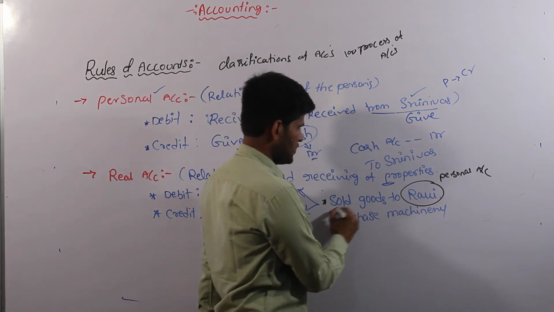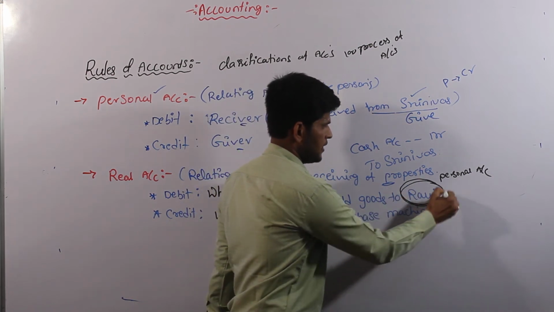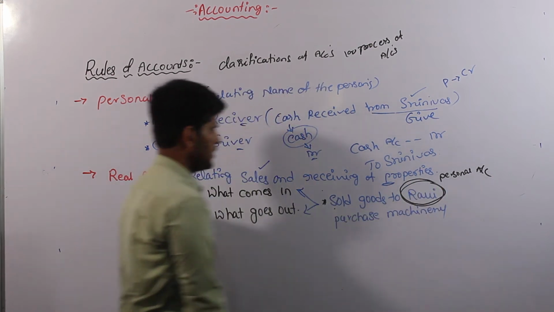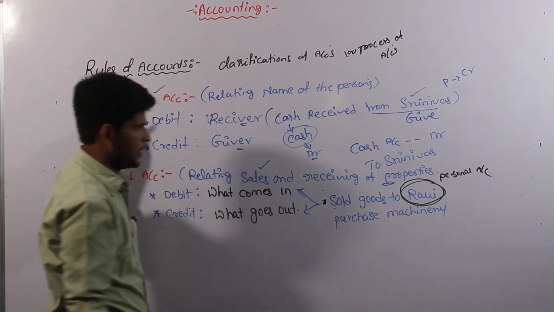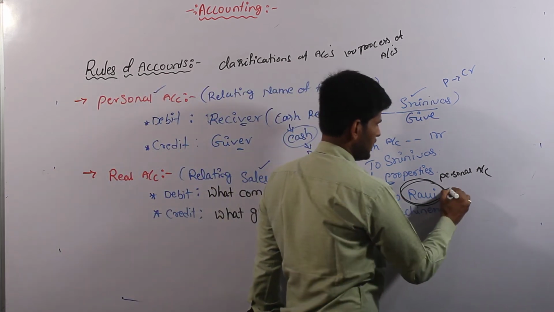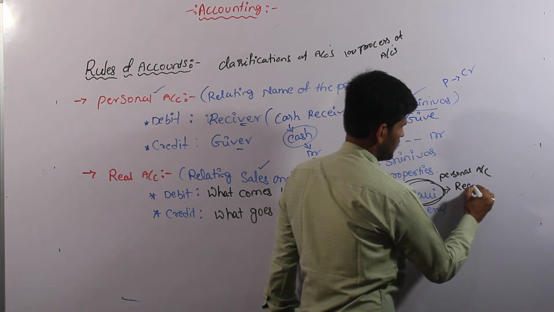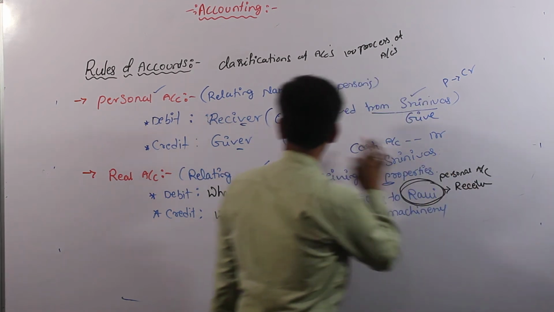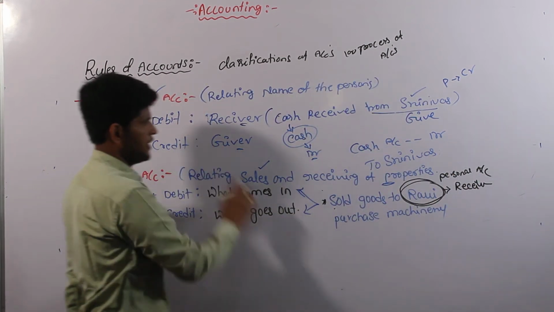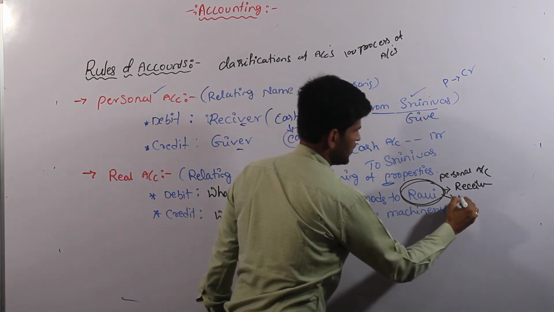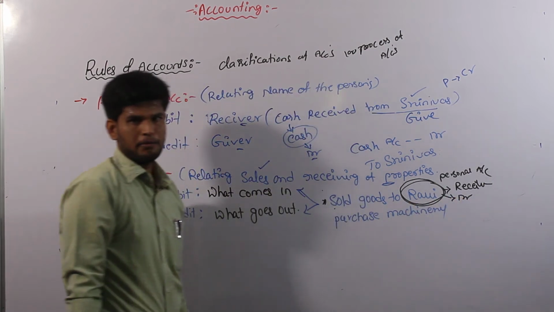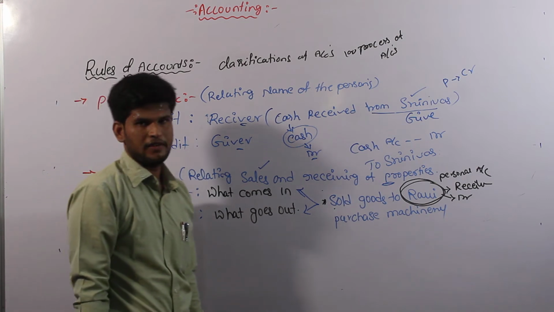So first condition is sold goods to Ravi. So Ravi is a person. So person is nothing but it goes to the rule of personal account. To Ravi is nothing but he is the receiver. So in personal account, receiver is always debit side. So the Ravi goes to debit side of personal account because of Ravi is receiving sales.